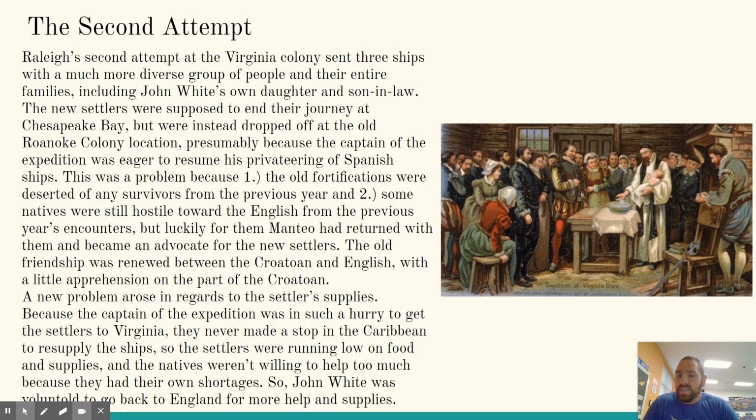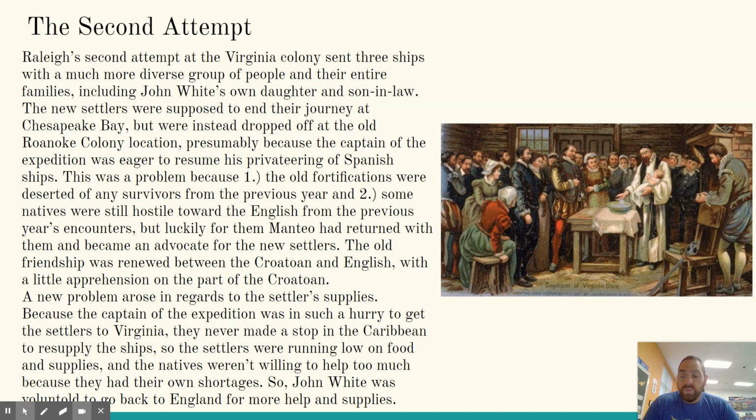But luckily for them, Manteo had returned with them and became an advocate for the new settlers. The old friendship was renewed between the Croatoan and the English, with little apprehension on the part of the Croatoan. A new problem arose in regards to settler supplies. Because the captain of the expedition was in such a hurry to get the settlers to Virginia, they never made a stop in the Caribbean to resupply the ships. So the settlers were running low on food and supplies, and the natives weren't willing to help too much because they had their own shortages.